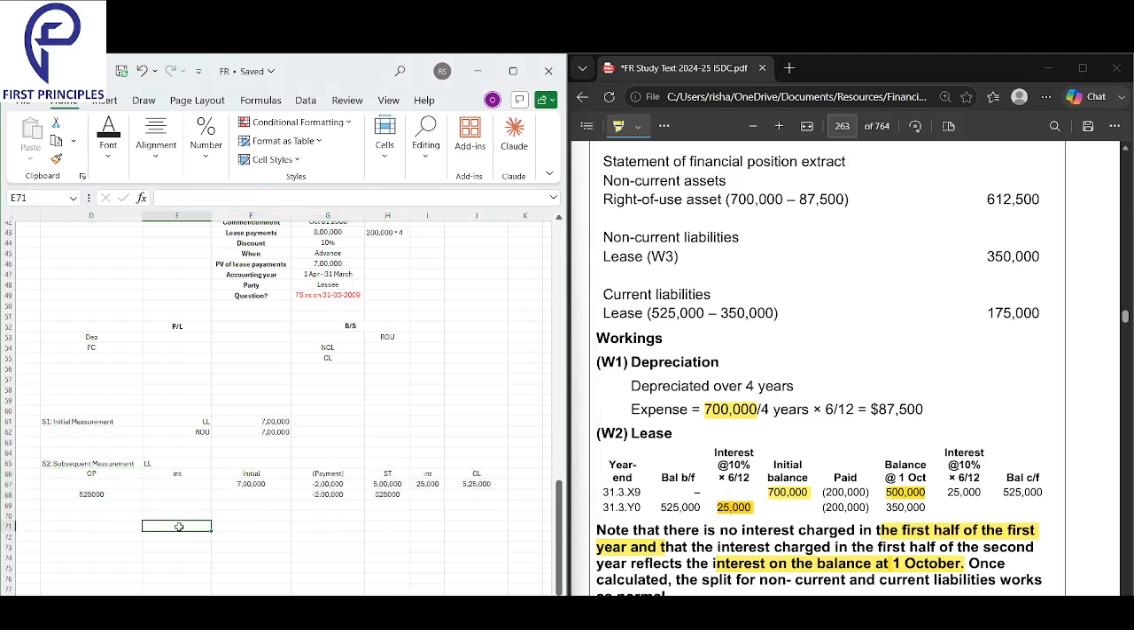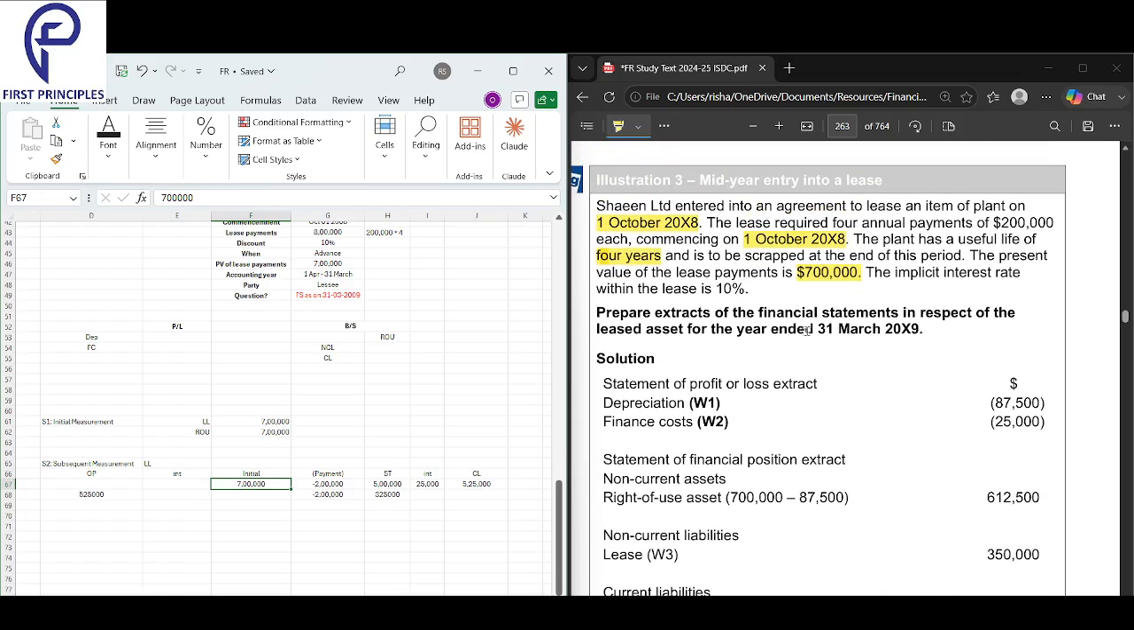Okay, perfect. So here the opening had nothing to do because we didn't have anything, and then we had no interest at all. The initial started at 700,000. Shine entered into an agreement with a plant on 1st October 2008. But when did the year start, guys? 1st April. The opening, I would always take as 1st April. That will be my opening.